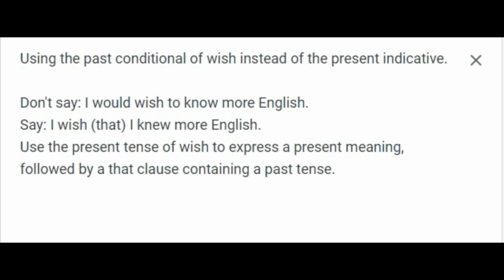Using the past conditional of wish instead of the present indicative. Don't say, "I would wish to know more English." Say, "I wish that I knew more English." Use the present tense of wish to express a present meaning, followed by a that clause containing a past tense.